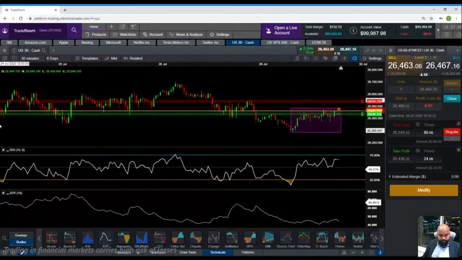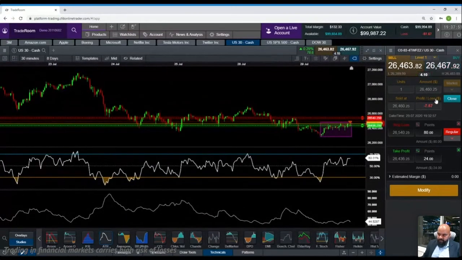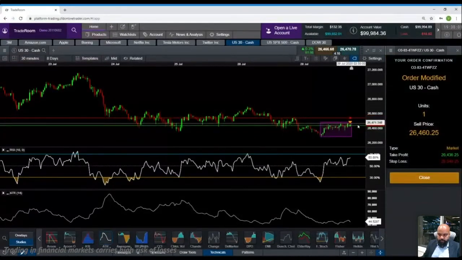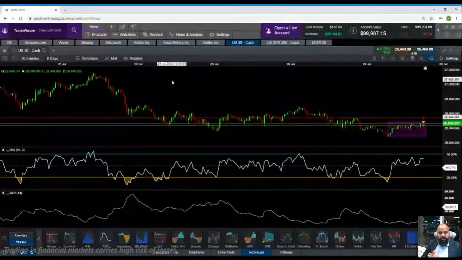Now, going forward, let's look at a longer time frame. We have taken this short time frame. I've taken a trade on a minute chart. It's making a loss of $9. We'll come back and look at what happened later. The trade is going to be open. It's still here. Okay, now let's look at a little longer time frame.